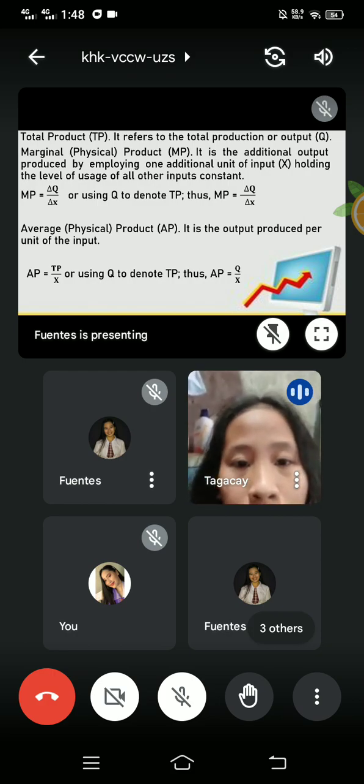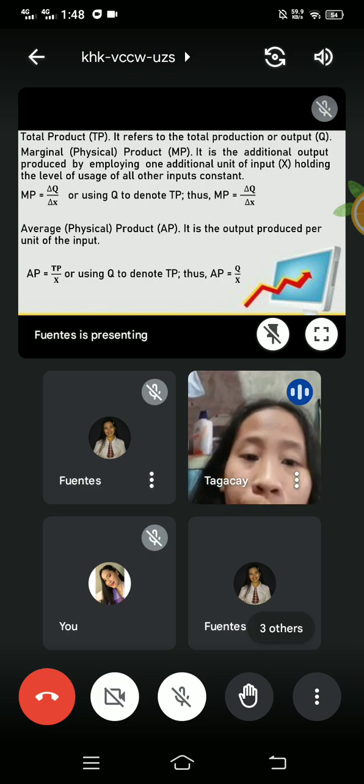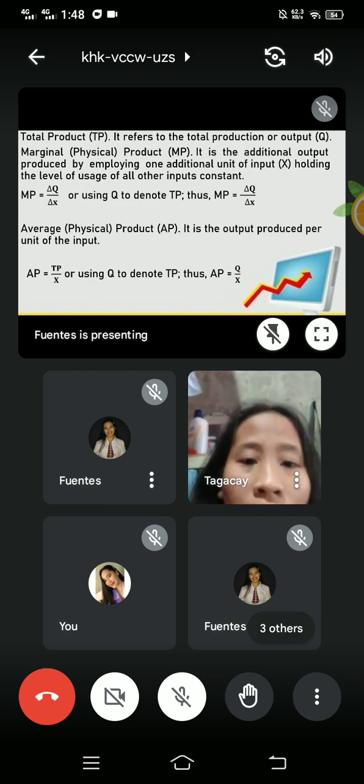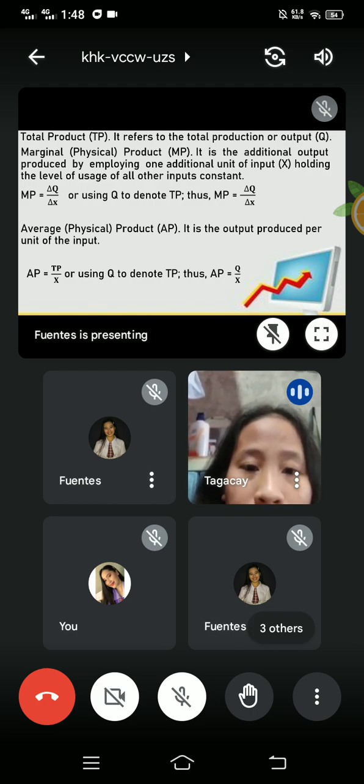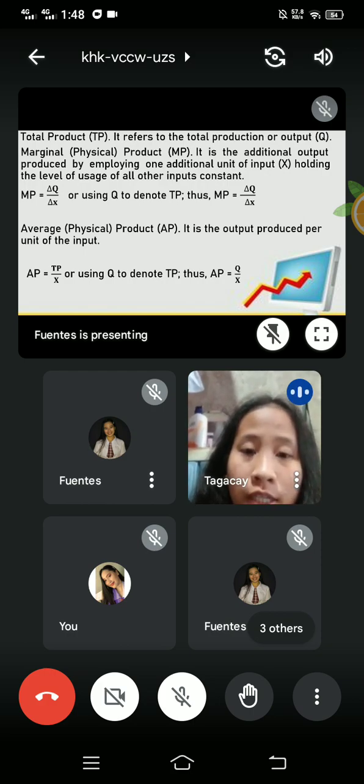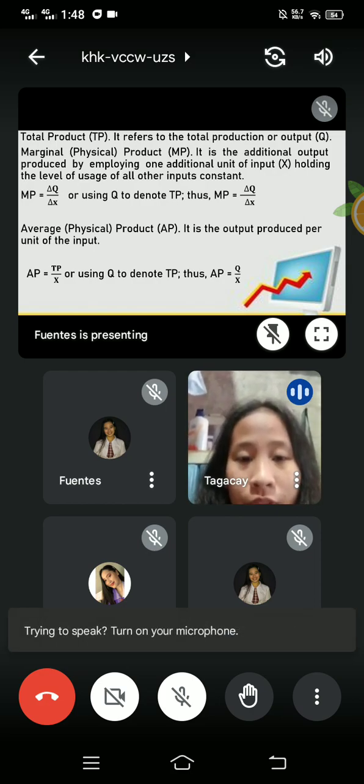Average physical product is the output produced per unit of the input. Average product equals total product over input, or using Q to denote the total product, average product equals output over input.